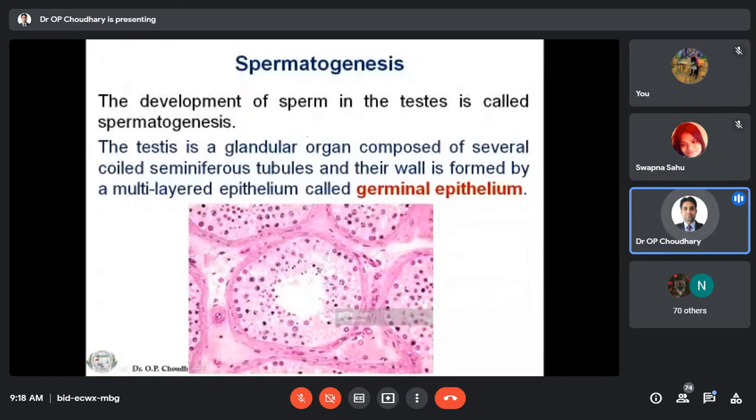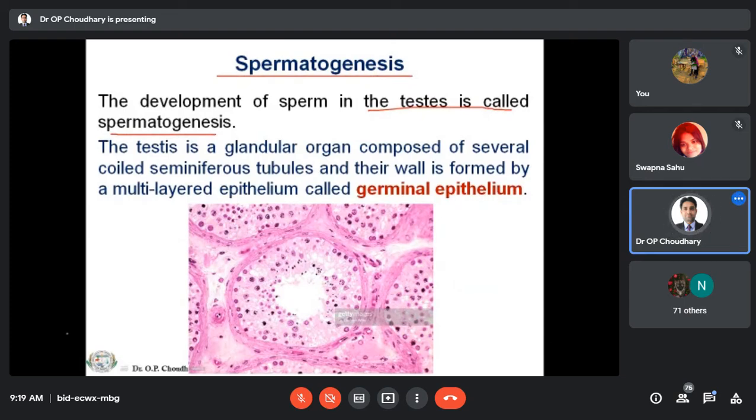Then first is spermatogenesis. As I already told you, spermatogenesis is the process of formation of the spermatozoa, and the development of a spermatozoa occurs in the testis. Then the maturation of the spermatozoa will take place in the epididymis. So development of a spermatozoa in the testis is called spermatogenesis.